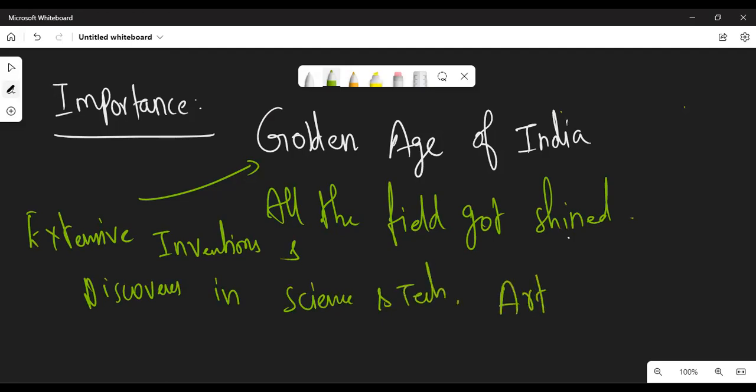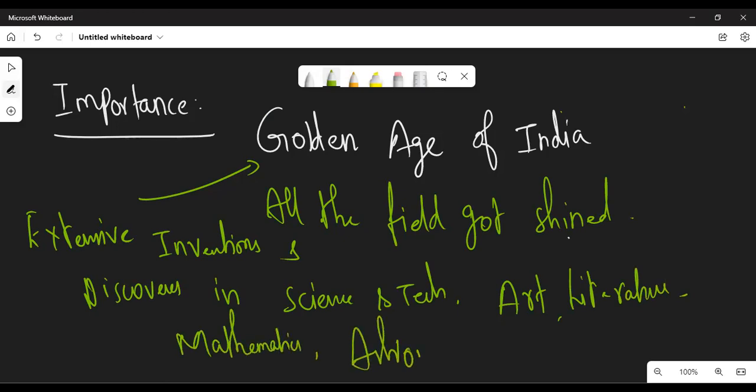Also art, literature, mathematics, astronomy, religion, and philosophy. All these sectors got shined during this period. It shows excellent performance. Many inventions took place during this period. Science and technology was at the peak during this period.